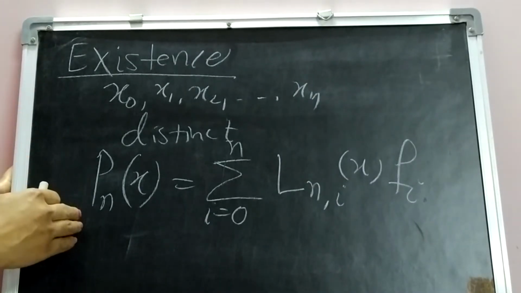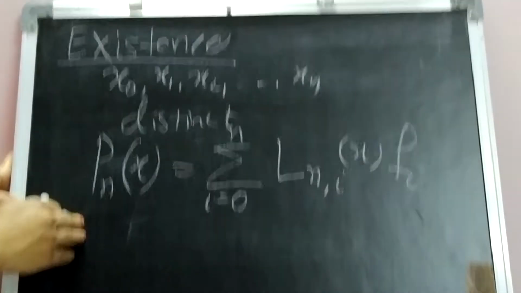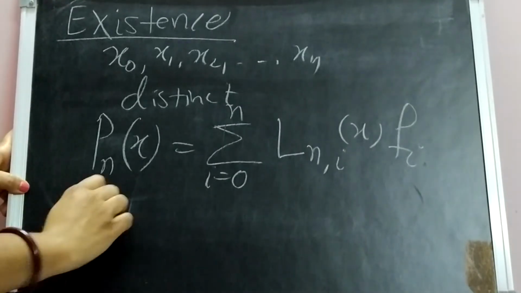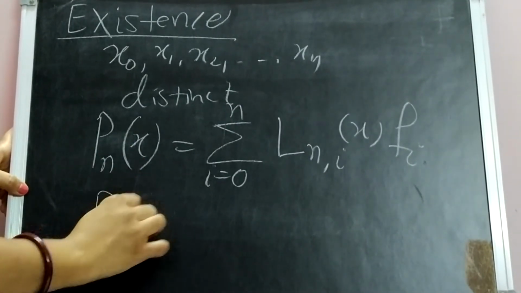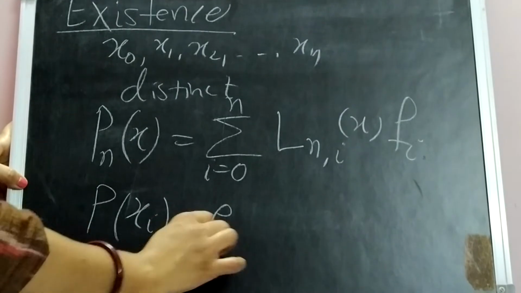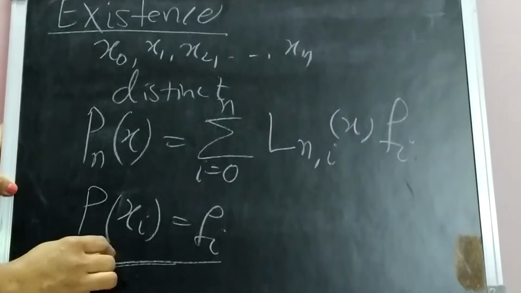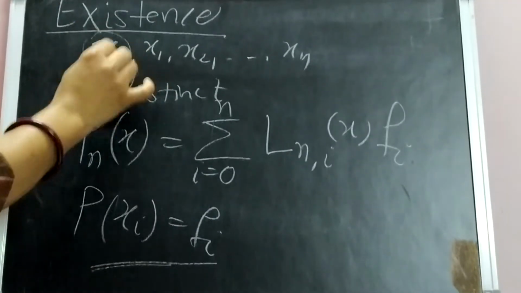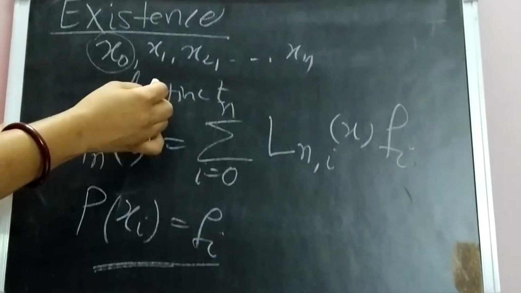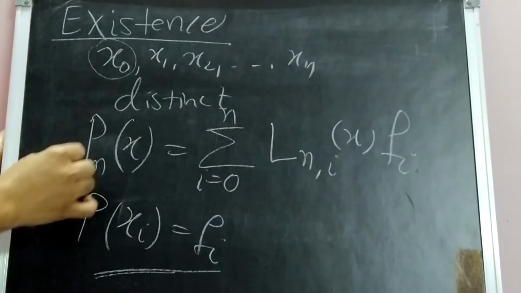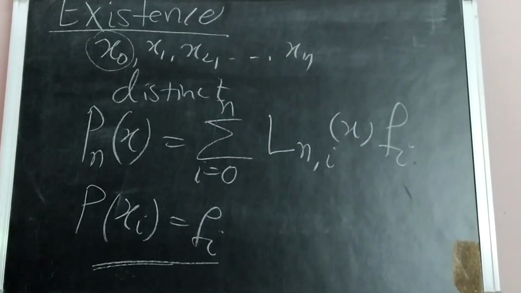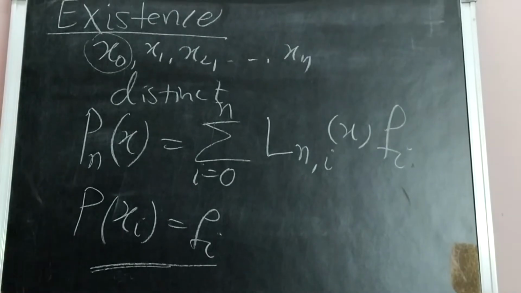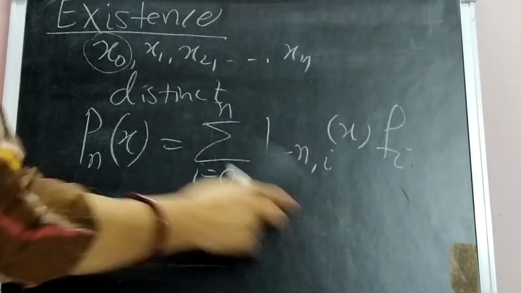Now such a polynomial will exist because we have the interpolating condition that P at xi will be equal to fi. This condition holds, and since these points are not repeated, these are all distinct points, therefore such a polynomial will always exist. Hence the existence part of the Lagrange interpolating polynomial. Next we come to the uniqueness part.